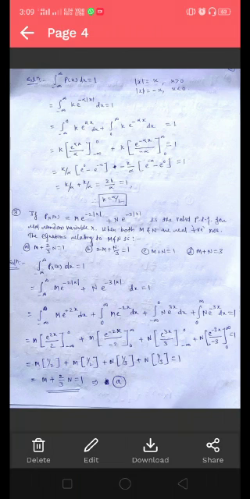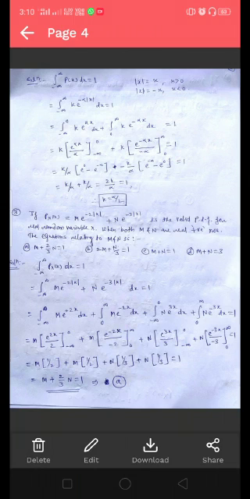Consider the next problem. If the PDF p_X(x) equals m e to the power minus 2 mod x plus n e to the power minus 3 mod x is a valid PDF for real random variable X, when both m and n are real positive numbers, the equation relating m and n is: 4 options are given.